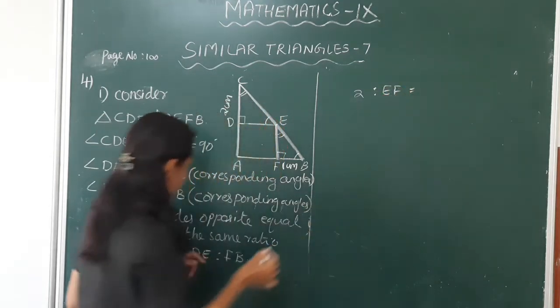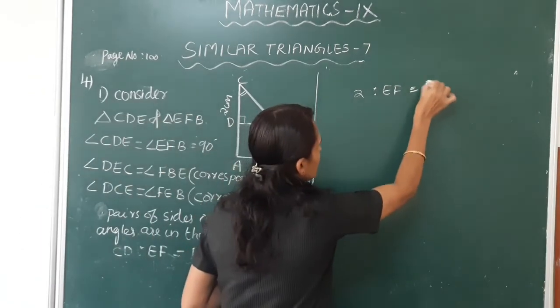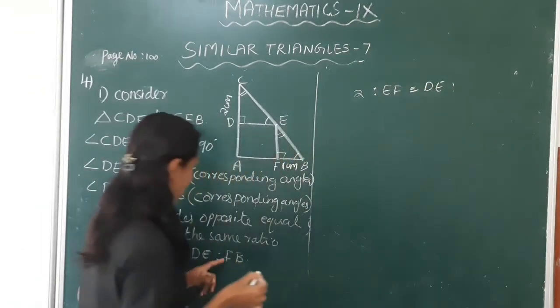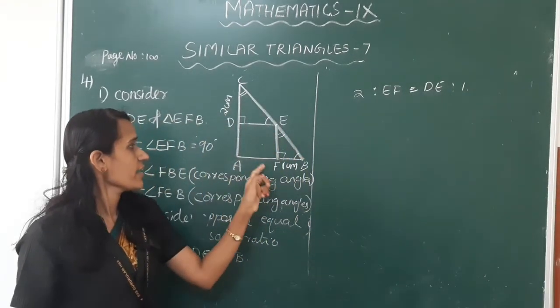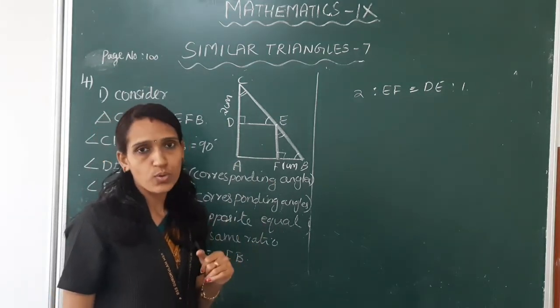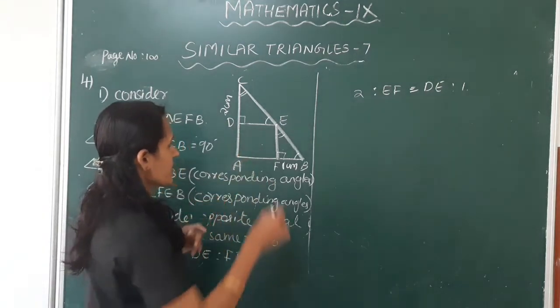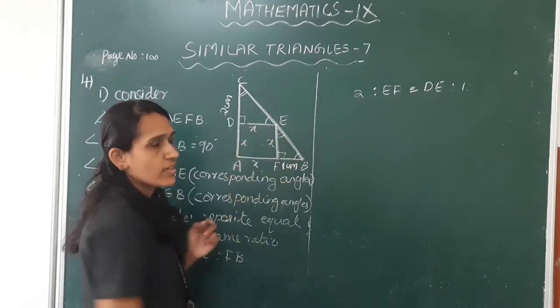This is equal to DE. DE is to FB. FB is 1 centimeter. Here AFED is a square. Its sides are equal, right? So here one side is X. So all the sides are X, right?